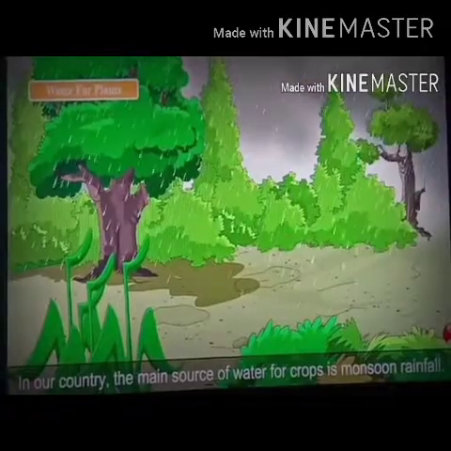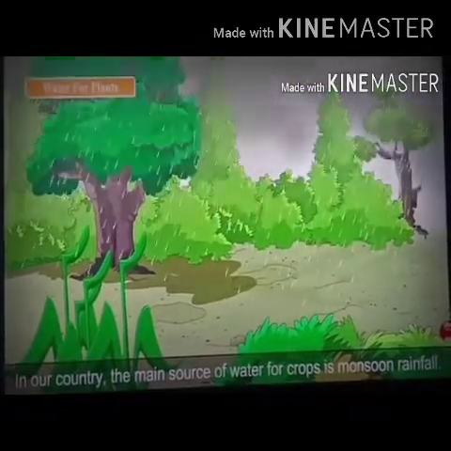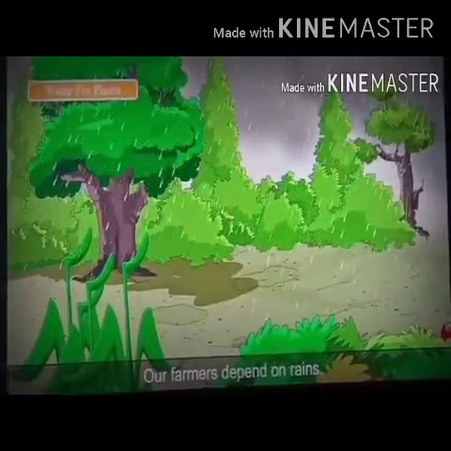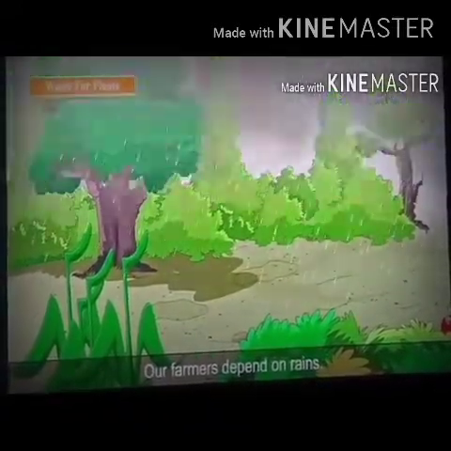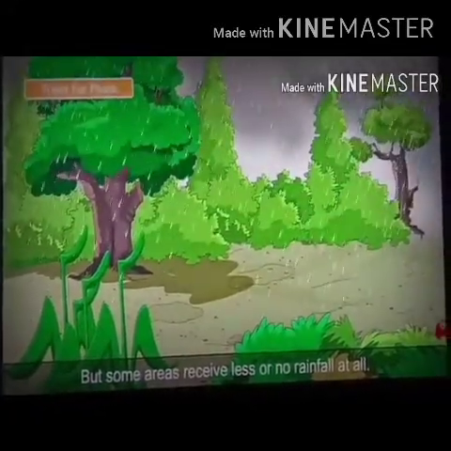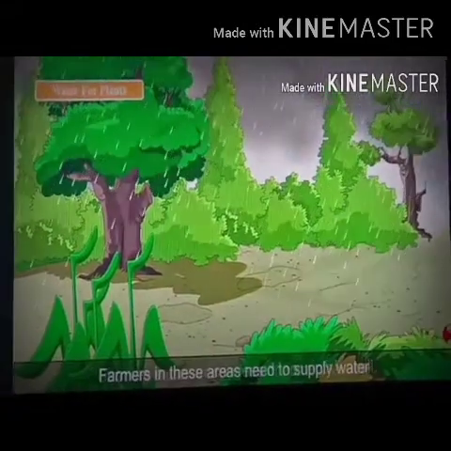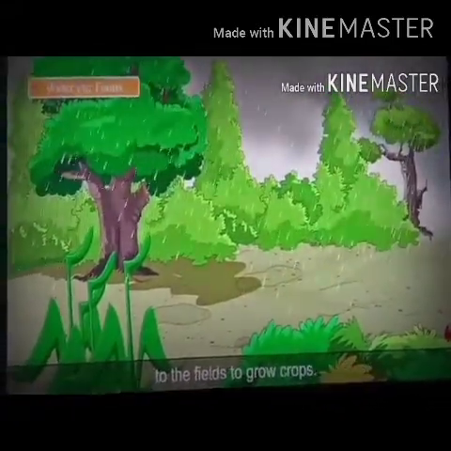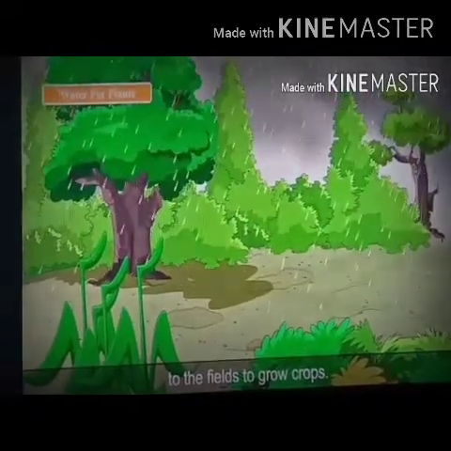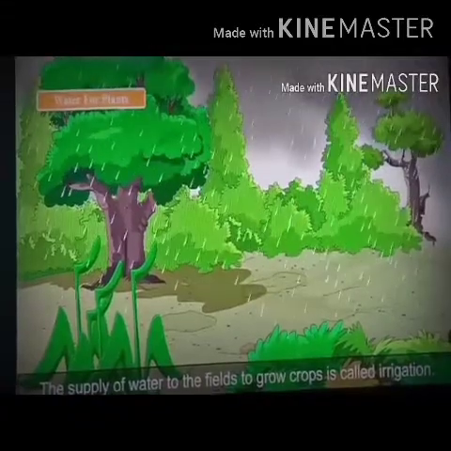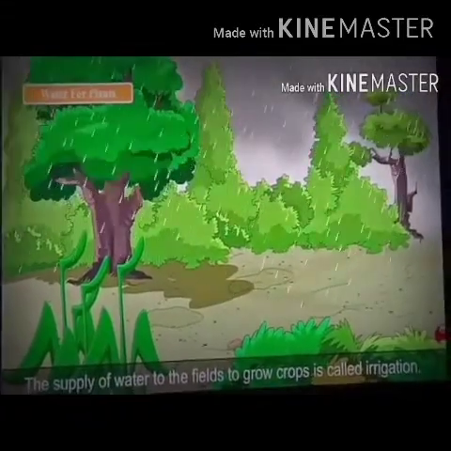Now our next section is water for plants. In our country, the main source of water for crops is monsoon rainfall. Our farmers depend on rains, but some areas receive less or no rainfall at all. Farmers in these areas need to supply water to the fields to grow crops. Supply of water to the field to grow crops is called irrigation.